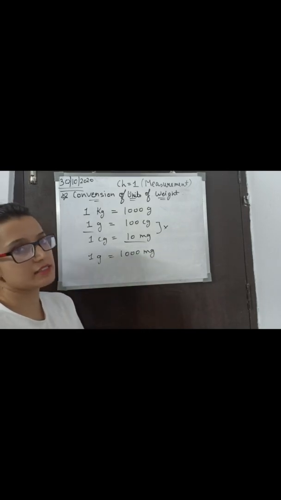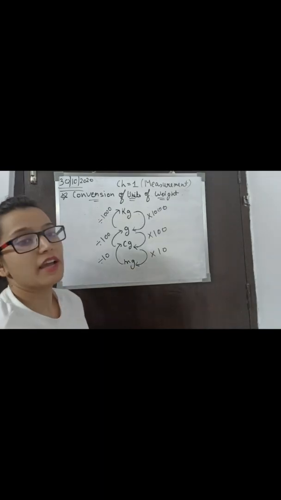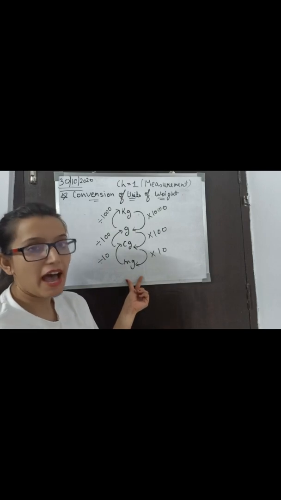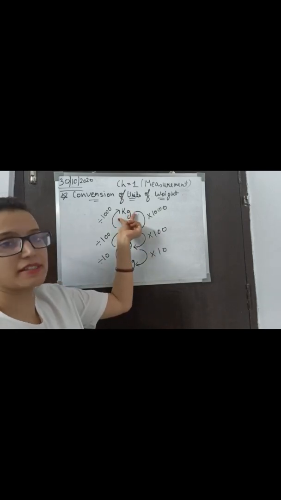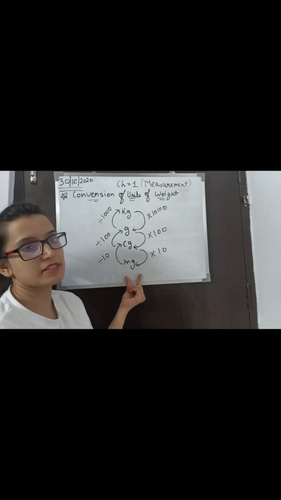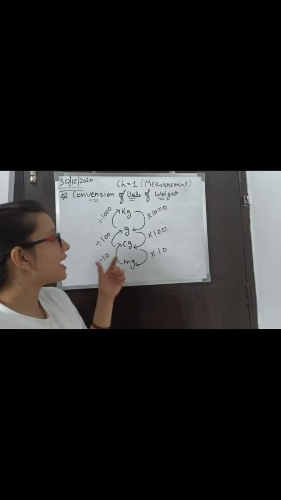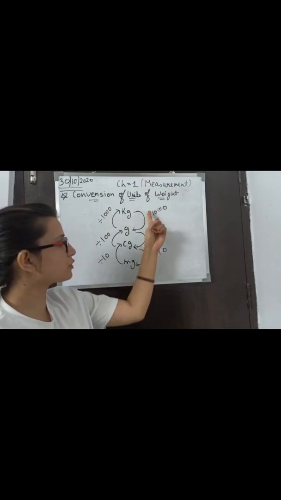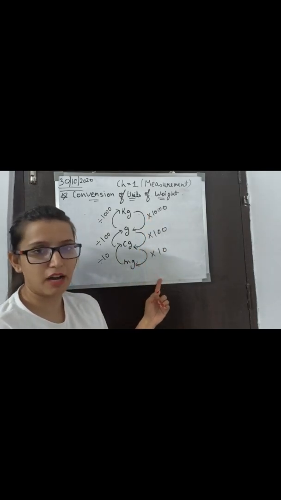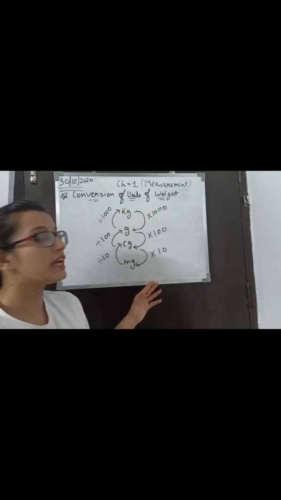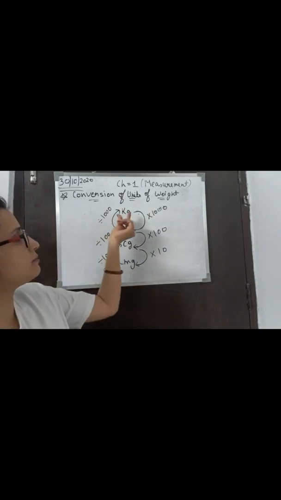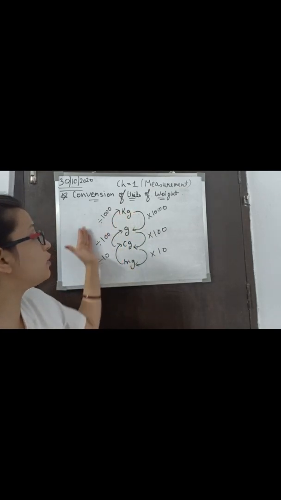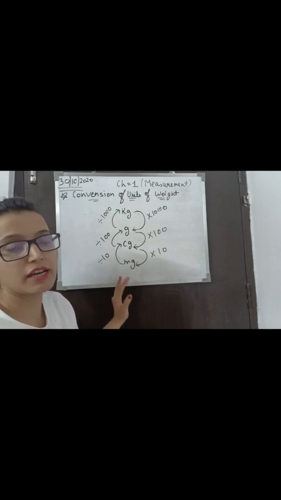Now let us discuss conversion. Here are some units: kilogram, gram, centigram and milligram. As you know, kilogram is the biggest unit and milligram is the smallest unit here. If we convert big to small, in that case we have to multiply by 10, 100 and 1000 according to their units. And if we convert milligram into kilogram, or small unit into big unit, in that case we have to divide by 10, 100, 1000 according to their units.